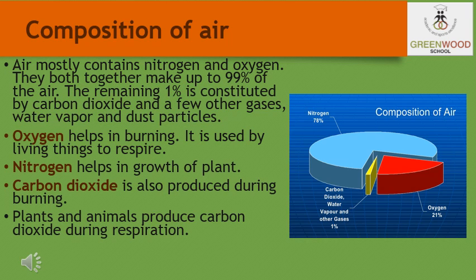Nitrogen in the air is present up to 78.08%, oxygen is present at about 20.95%, and carbon dioxide, water vapor, dust, smoke and other gases are present up to 0.97%. So this is basically the main composition of air. Now students, oxygen is one of the main components present in the air mixture.